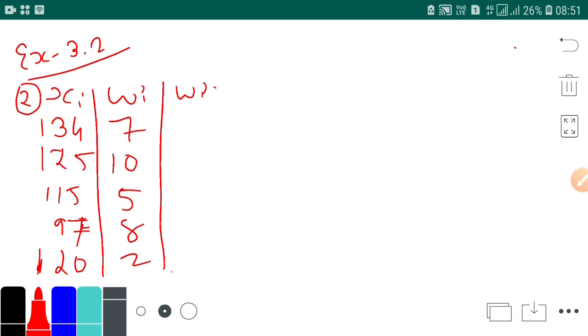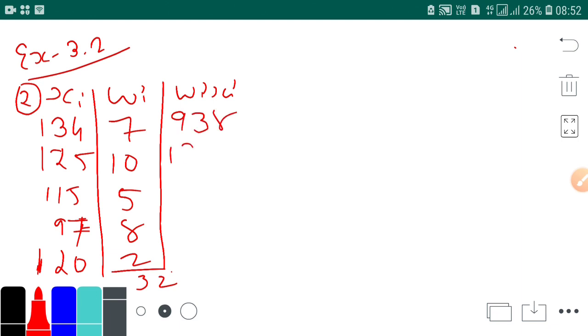So now wi xi. What is the total of wi? It's 7 plus 10, 17, 22, 30 and 32. You can check it. Now we'll be writing wi xi. Seven into 134, it's 938.